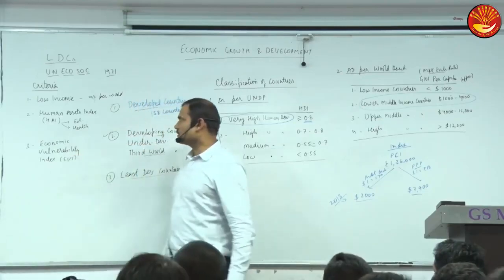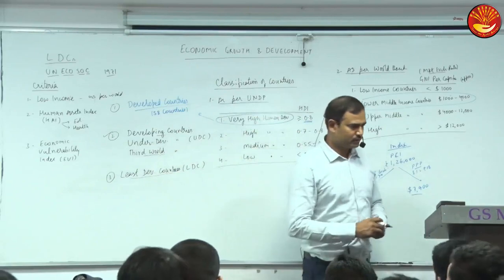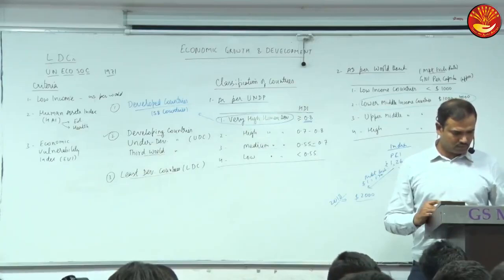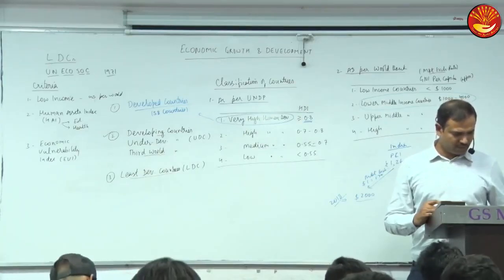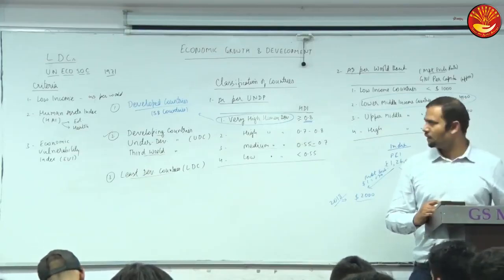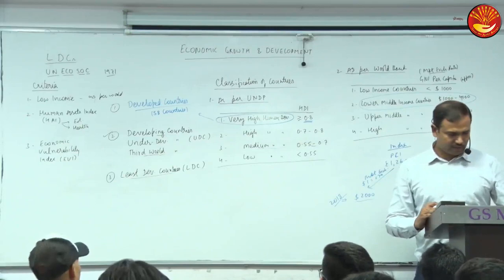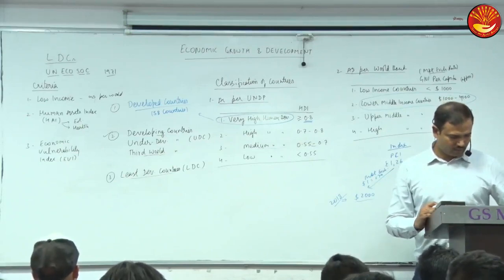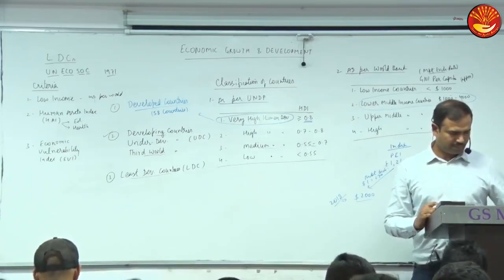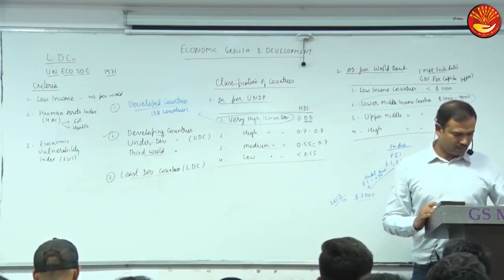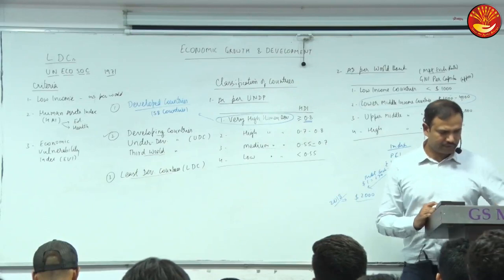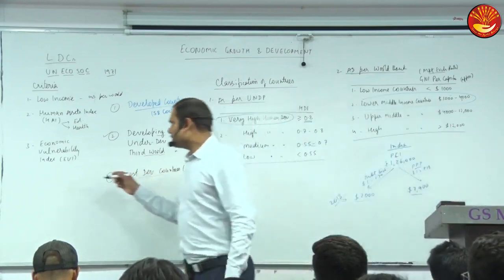Economic vulnerability means the economy should be vulnerable.